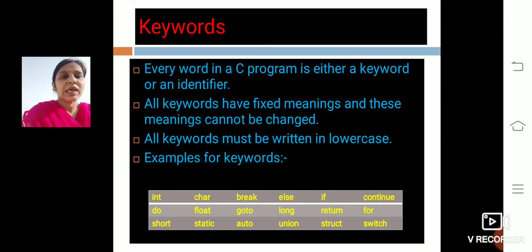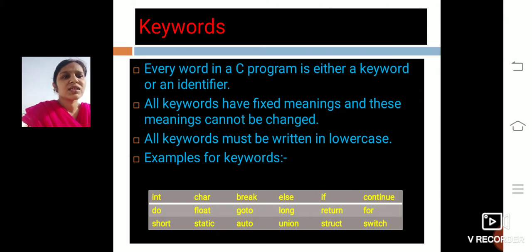Keywords, as the name itself says, are reserved words. All keywords have fixed meanings, and these meanings cannot be changed. Next, the keywords must be written in lowercase.